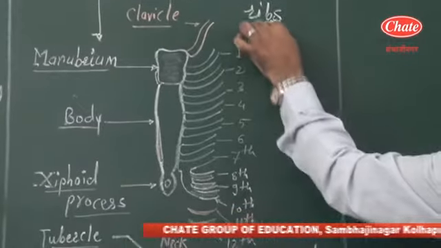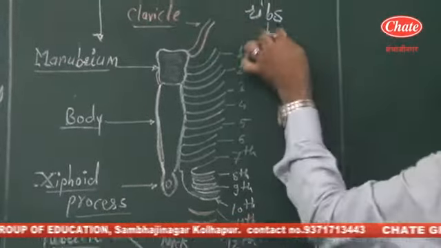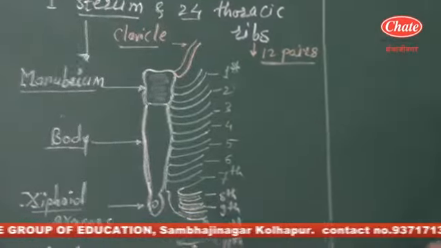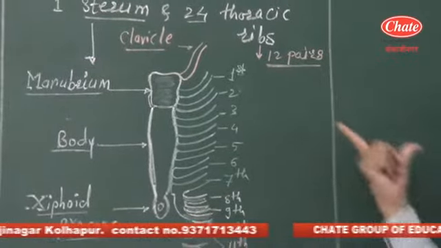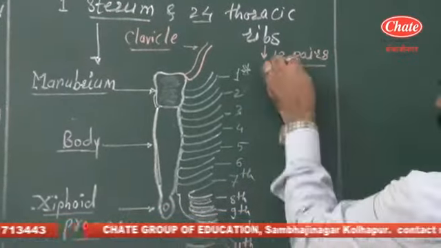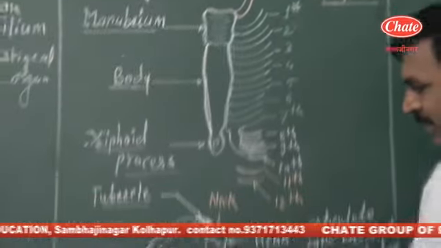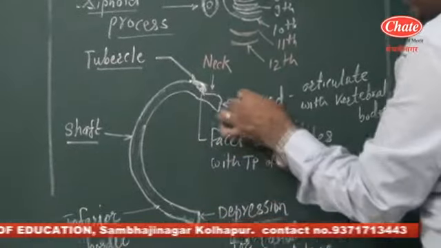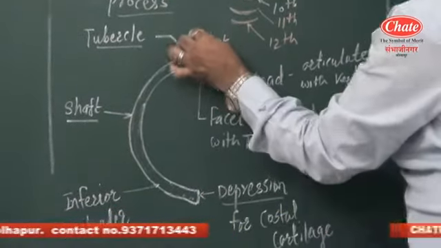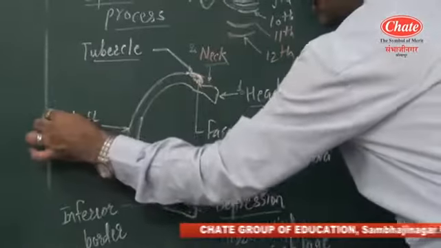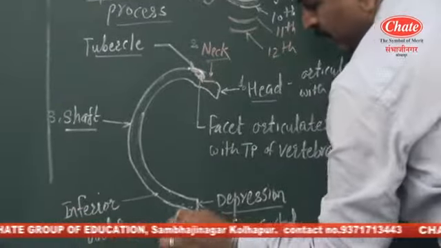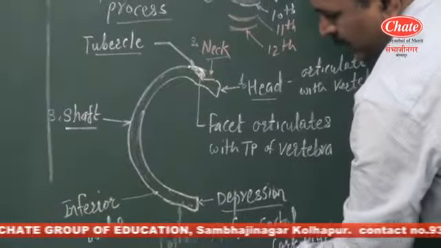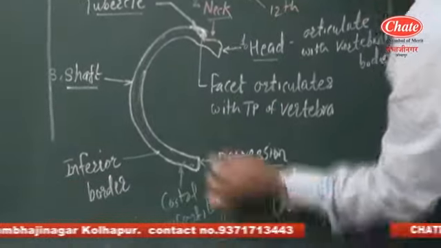Now concentrate on the thoracic ribs. There are 24 thoracic ribs, meaning 12 pairs of thoracic ribs, and these 12 pairs are again of three types. When we focus on a single thoracic rib, it is somewhat C-shaped, and it consists of an anterior portion, that is the head, then the neck, then the shaft, and fourth, the inferior or costal cartilage. So it is somewhat C-shaped.